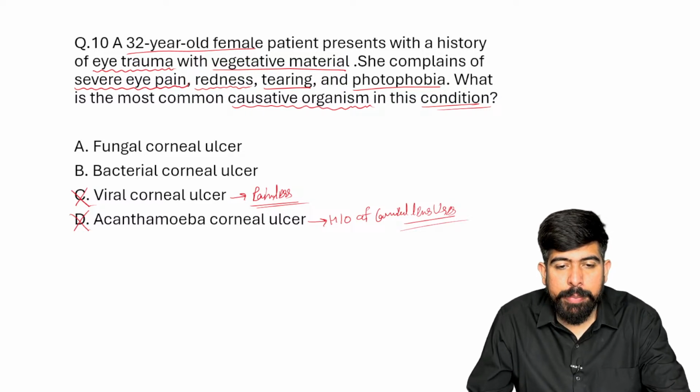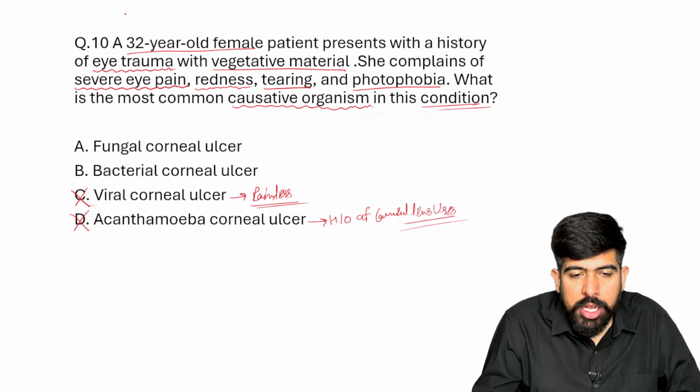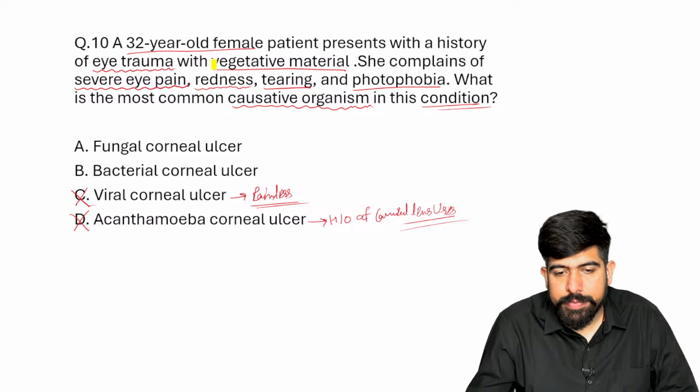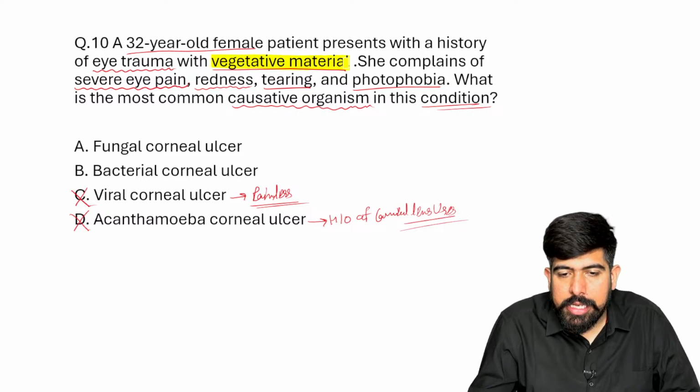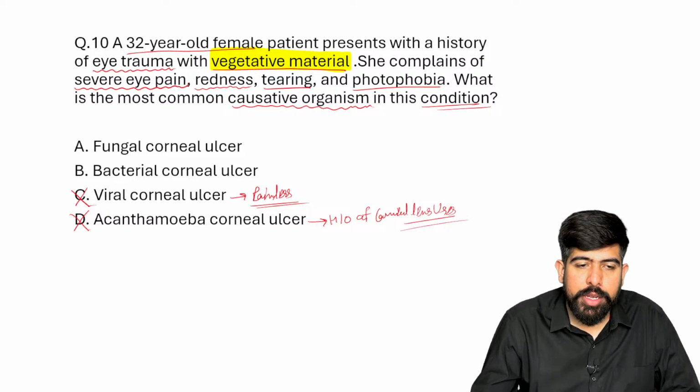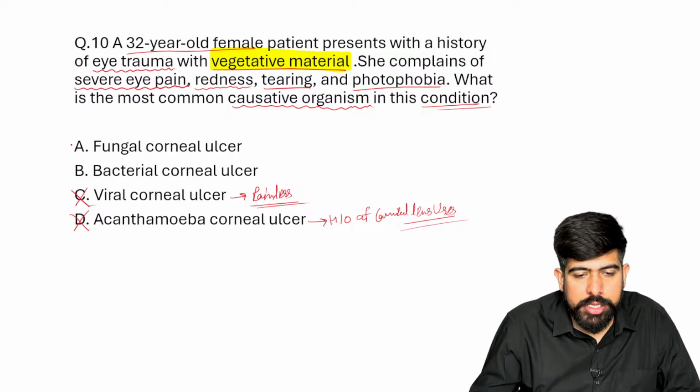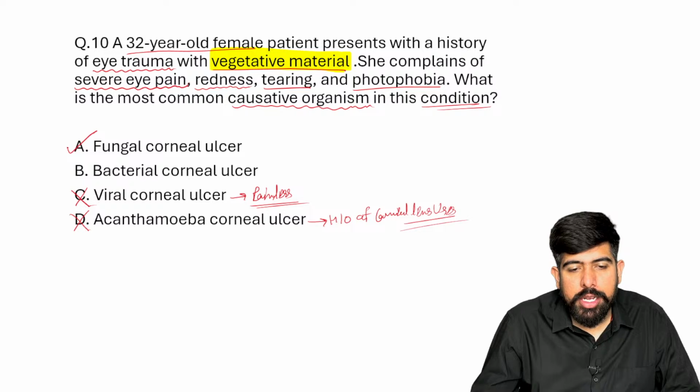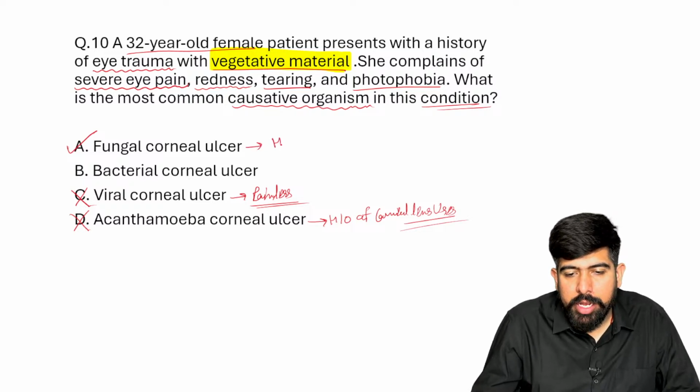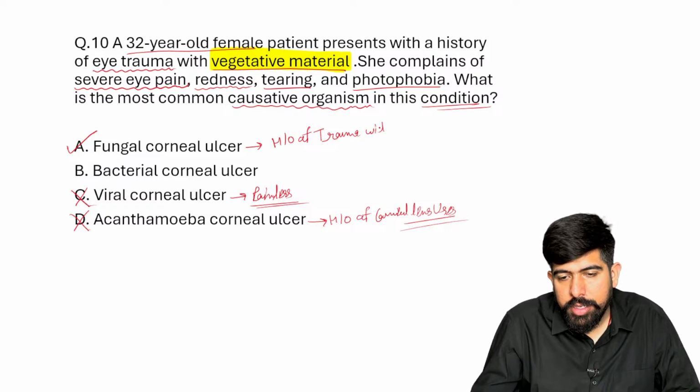So guys, please remember that it is the vegetative matter. Yes, this key feature, the vegetative matter, tells you that the answer here is fungal corneal ulcer. Because please remember, there will be a history of trauma with vegetative matter.